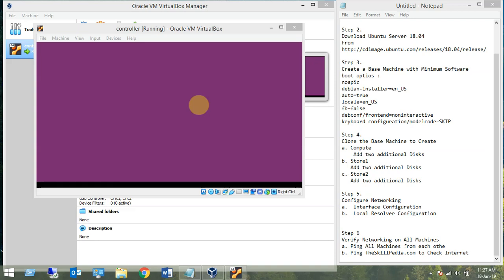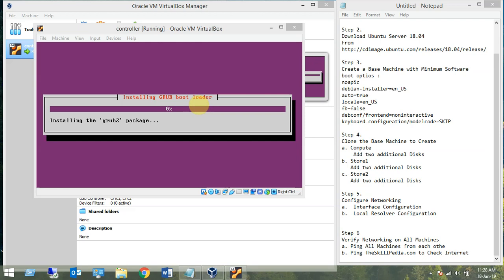It's almost done. After packages are installed, it is installing GRUB 2, that is the GRUB configuration, which is the bootloader, Grand Unified Bootloader. So it is installing GRUB.